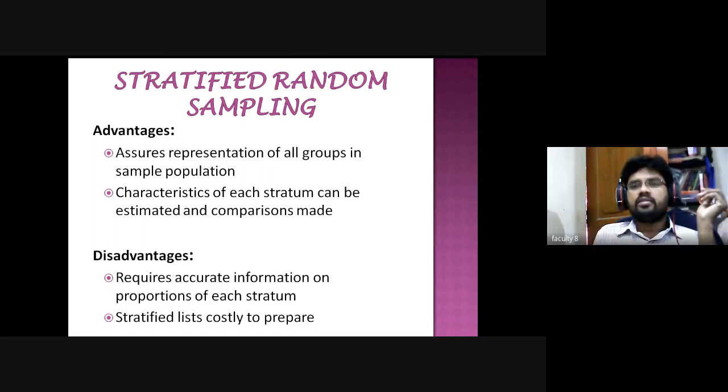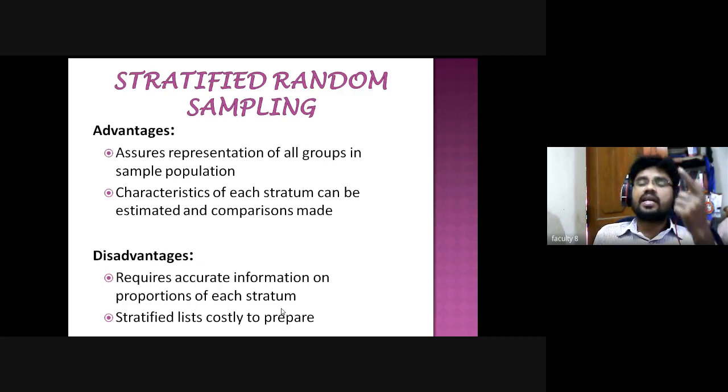Then disadvantages. It requires accurate information on the proportion of each stratum. For example, in the Indian context, large farmers are very few compared with small and marginal farmers. In the Indian economy, marginal and small farmers are around 80 to 85%, right?